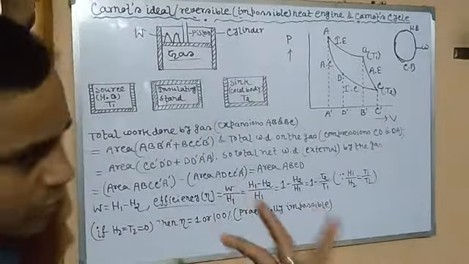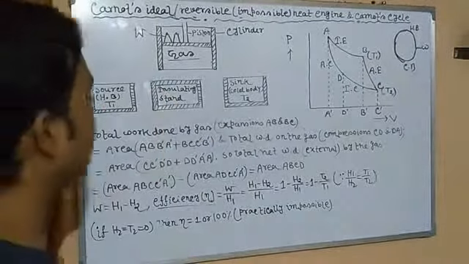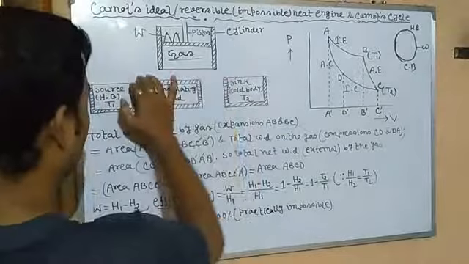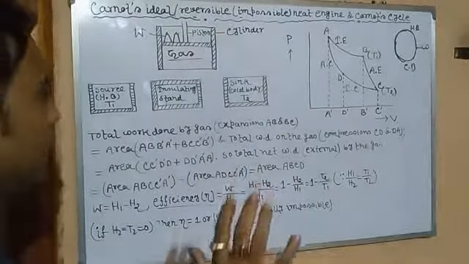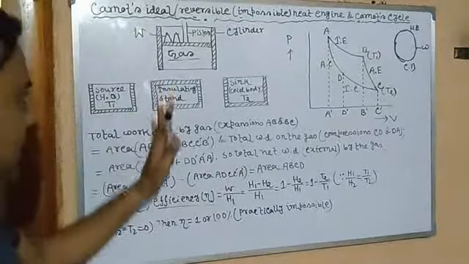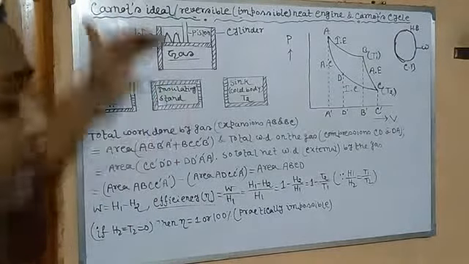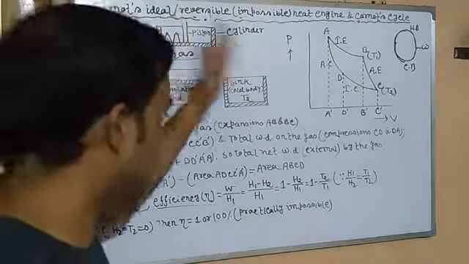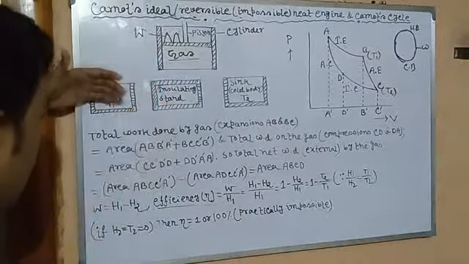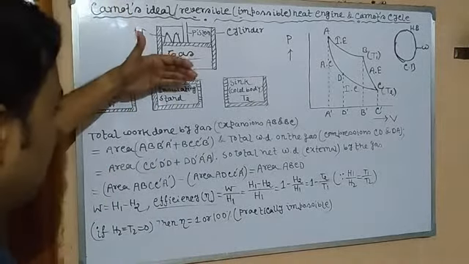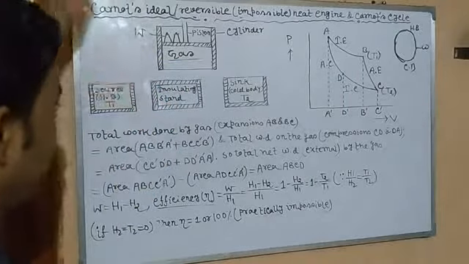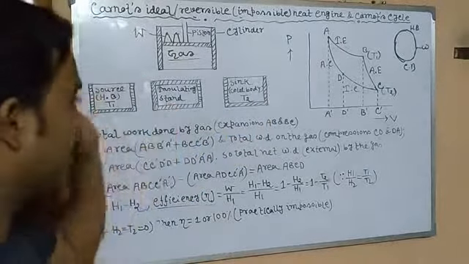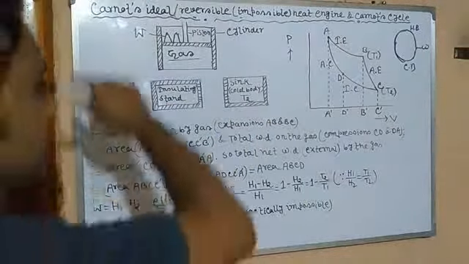Then there is a sink or cold body, whose walls are insulating, but the upper base is perfectly conducting. So what happens in this case? The cylinder containing the gas is placed gradually, step by step: at first on the source or hot body, then on the insulating stand, then on the sink, and finally on the insulating stand. In the first 2 processes, weights are removed one by one. In the next 2 processes, weights are placed, and it completes a cycle.